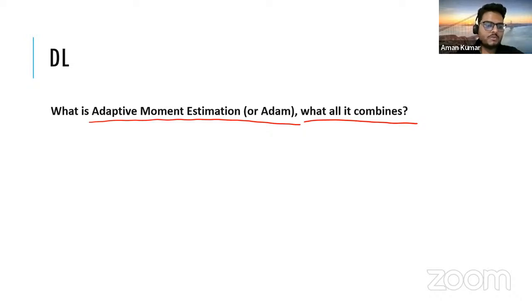ADAM is a combination of momentum, is one thing, obviously, and optimizer is the category of this actually. I mean, ADAM is one kind of optimizer. There can be one more optimizer. So my question here is, ADAM is special, ADAM is useful, ADAM is popular because it has a flavor of many things. One of those things is momentum. What are other things?